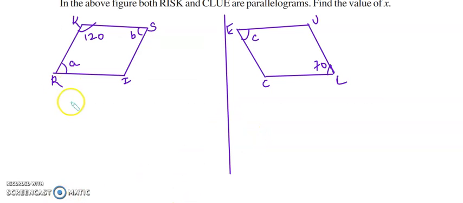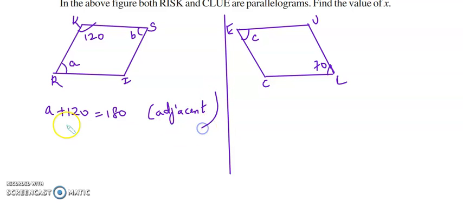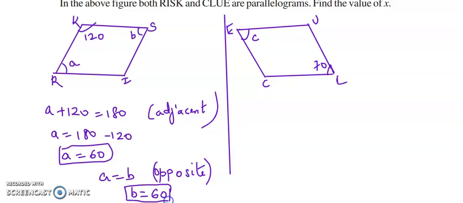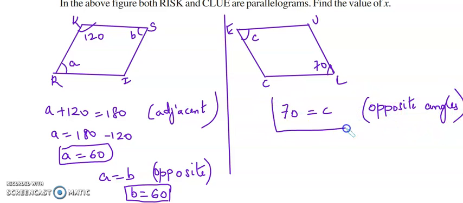So what are we saying here? A plus 120 equals 180 because they are adjacent angles. So A equals 180 minus 120, which is 60. What's the rule between A and B? They are both equal. Why? Because opposite angles are equal, right? So B is 60. Next, what about 70 and C? They are equal again because opposite angles of this parallelogram are equal. So we got C as 70.